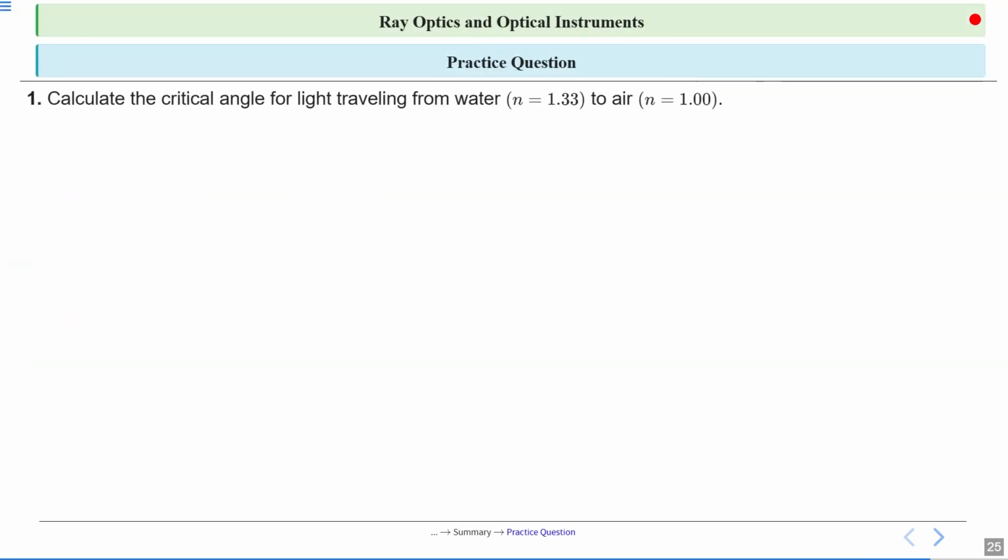Now we have some practice questions, and this is homework for you. So please note down. First, calculate the critical angle for light traveling from water to air, with refractive indices 1.33 and 1 respectively. Second, why does a diamond appear more brilliant than glass? Their refractive indices are n equal to 2.42 and n equal to 1.52 respectively.